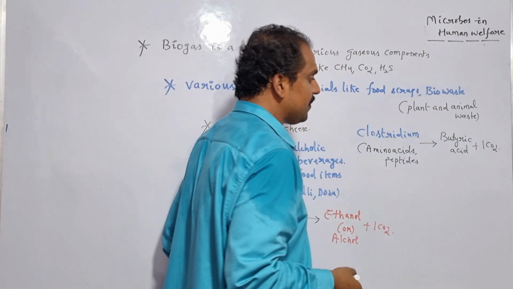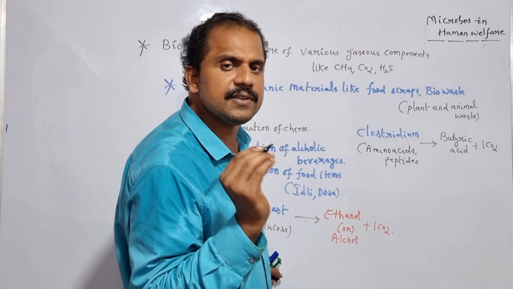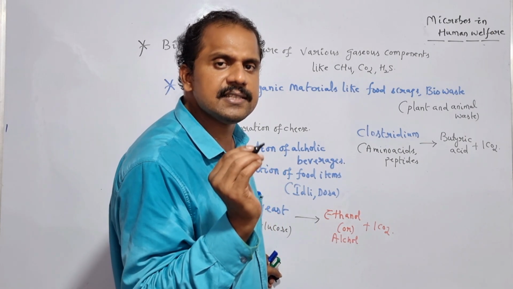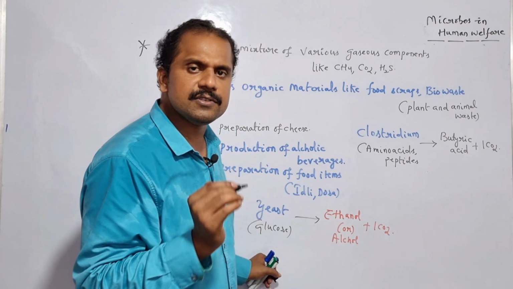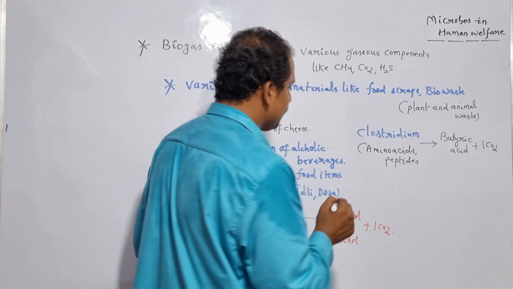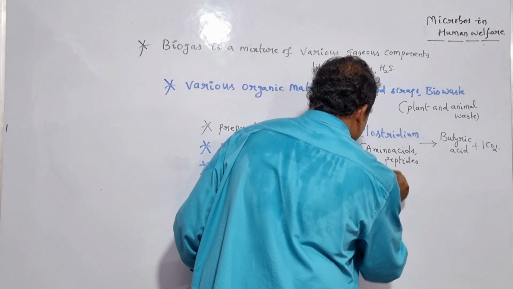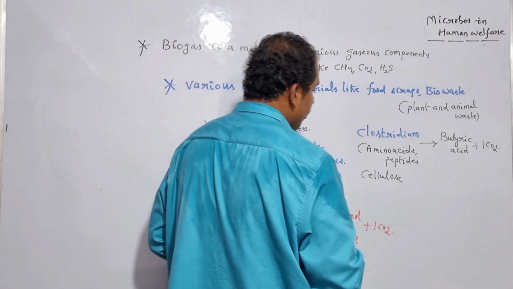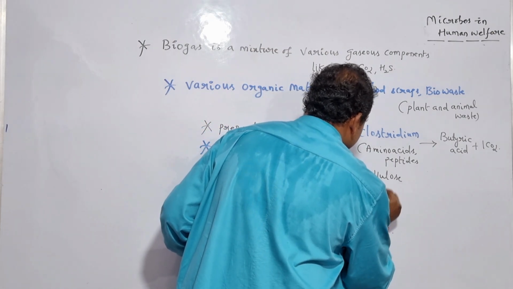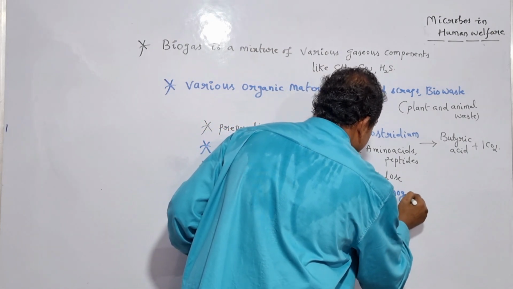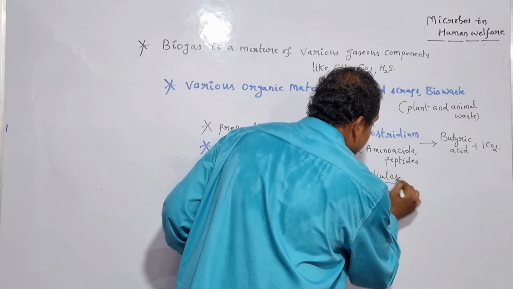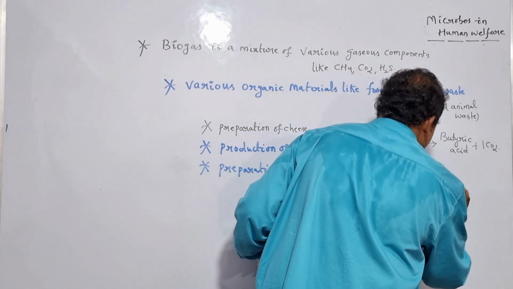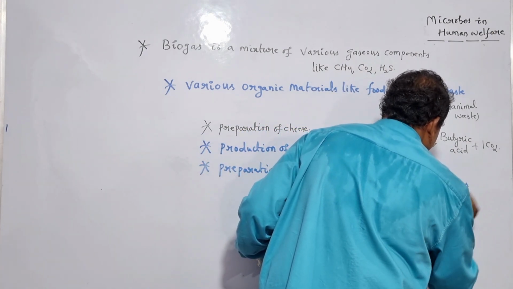Likewise, if we consider one more anaerobic microbe, it is nothing but methanogen. Methanogen, by taking advantage of cellulose as the carbon energy source, is capable of inducing the production of biogas. So just look here: cellulose as the carbon energy source is most commonly used by the anaerobic microbe methanogen, in order to induce the production of biogas. Biogas is produced here.